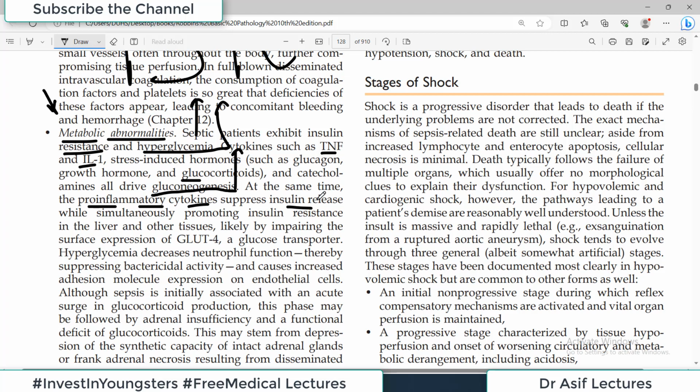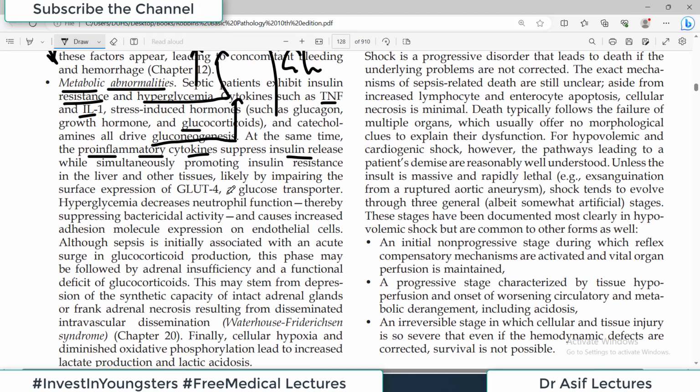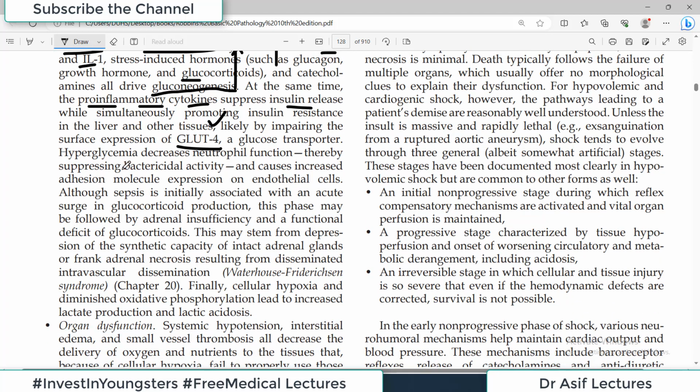So इंसुलिन रिलीज नहीं है, इंसुलिन रेजिस्टेंस है, ग्लूकोनियोजेनेसिस है, देखें तमाम का इफेक्ट है इंक्रीज ग्लूकोज लेवल इन द बॉडी. ठीक है, right. What happens next? So promoting insulin resistance in the liver and other tissues, likely by impairing the function of GLUT4 receptor as well. Hyperglycemia decreases the neutrophil function, thereby suppressing the bactericidal activity.